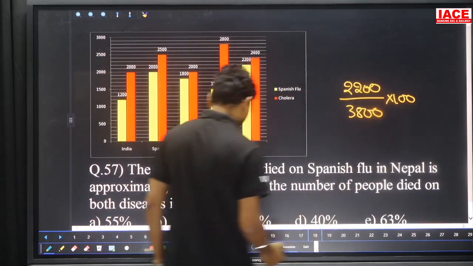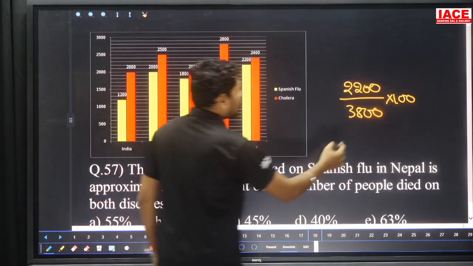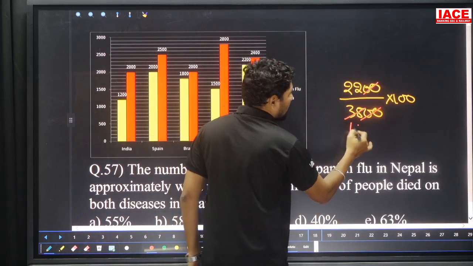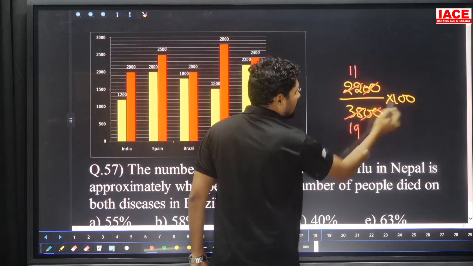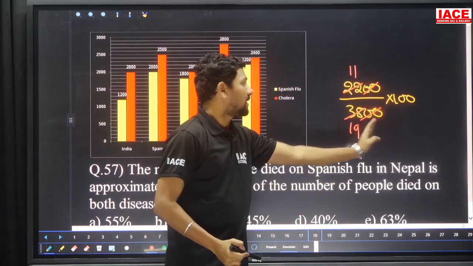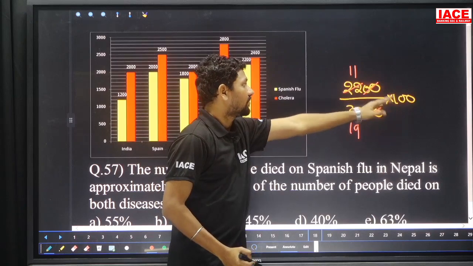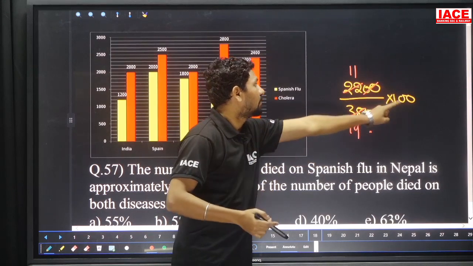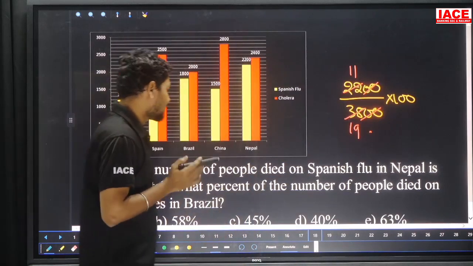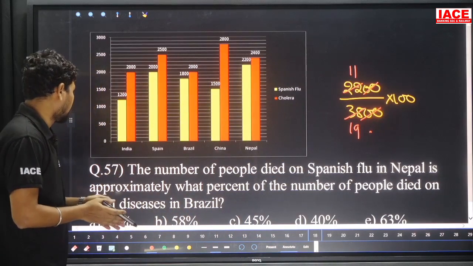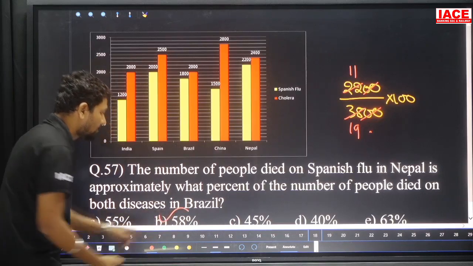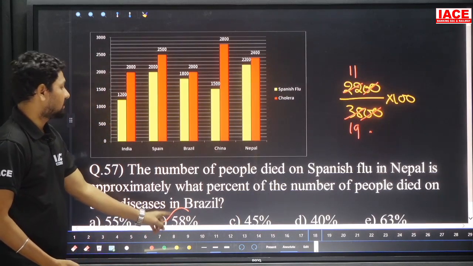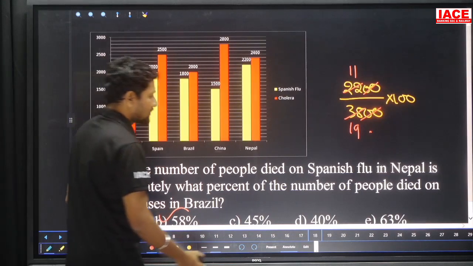And we need the percentage calculated for it. Here the 00 and 00 cancel. 2 19s and 2 11s. 19 to 100, approximately how many times? 5 times, okay, more than 5. Then 5 times 19 is 95, and the extra 5 is also there. 5 into 11 is equal to 55. That means our answer is more than 55, near to 55 is required. Then the option is 58%. Don't take exactly 55. Then more than that percentage, the answer is 58%.